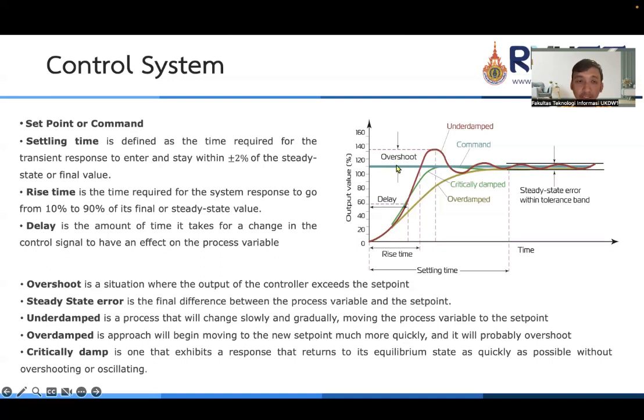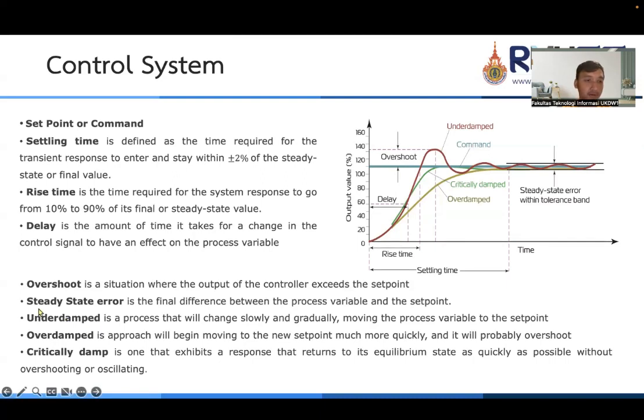Yeah, so we can calculate the overshoot from 100% until around 130. Yeah, this is the overshoot, the situation where the output of the controller exceeds the set point.